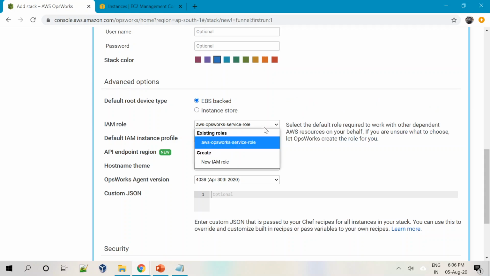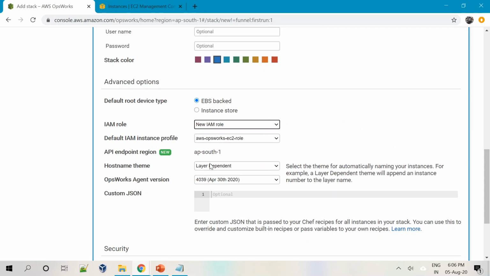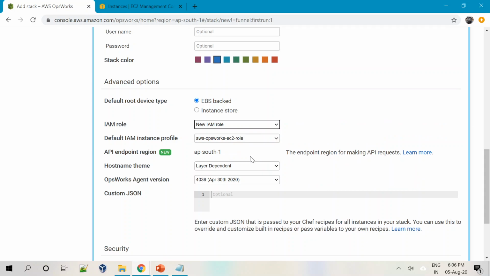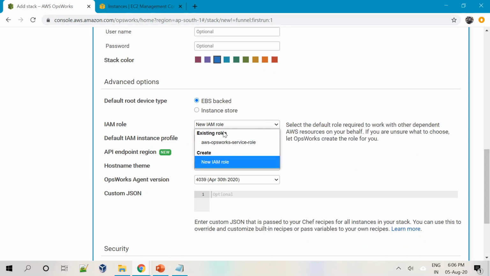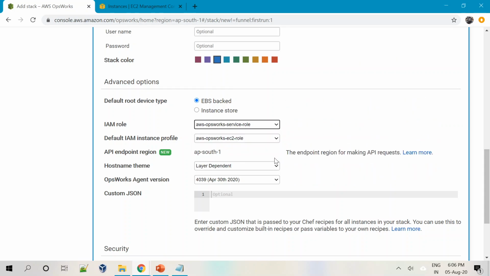IAM role, I will keep the IAM role which was already created as part of my previous demo. So I can say new IAM role. It's just going to create a role for you. You're not going to define anything here. Whatever role and whatever access is required, AWS is going to create on your behalf. Since I already have it, I do not want to create another one. I just give it as AWS OpsWorks service role. Then the default IAM instance profile is the same.